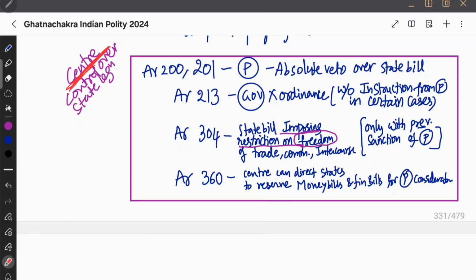And there is article 304. 4 say 4 मतलब freedom. F, freedom, right? So state bill which is imposing restriction on freedom of trade, commerce and intercourse. In such scenario, that bill requires prior sanction of the president.